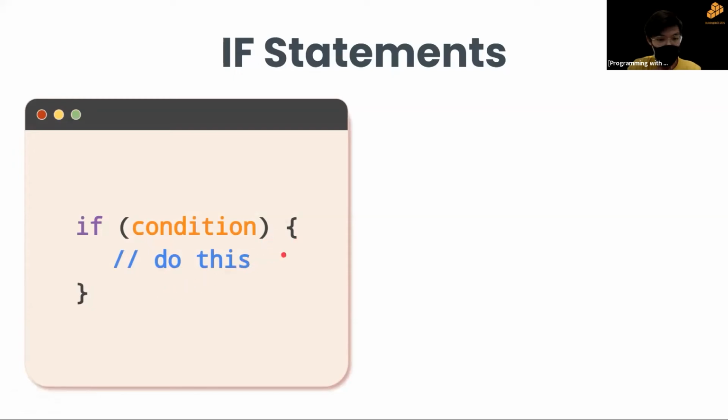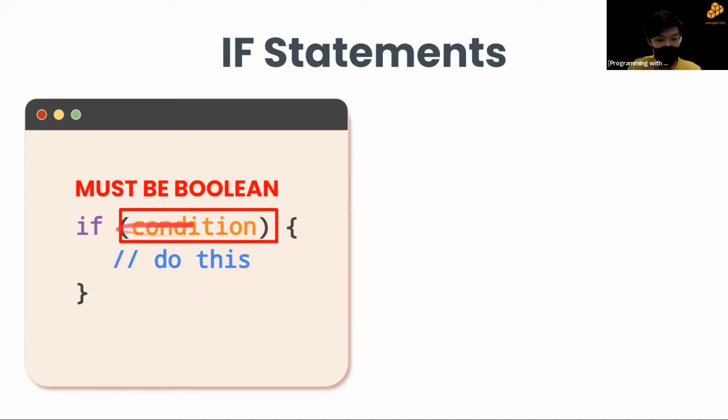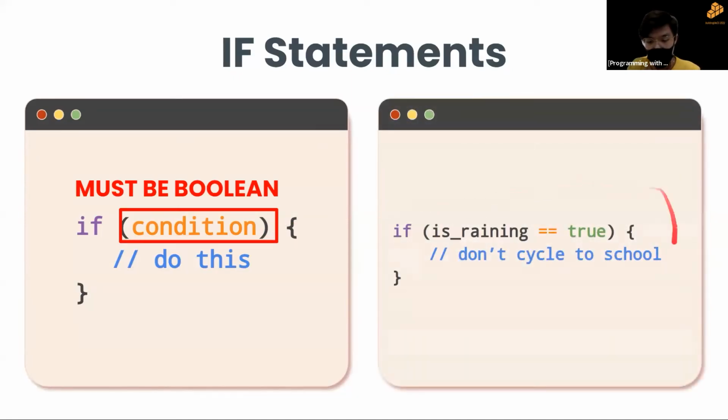Like Ling Song mentioned, you have to do the processes within the curly brackets, okay? And this condition has to be a Boolean value, as in return yes or no, true or false, right? So this is an example. If it's raining, if it's true, we don't cycle to school, right? So this is just an example of how to use the condition, right?